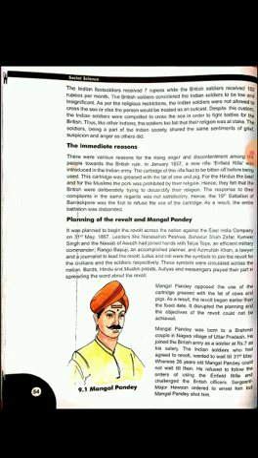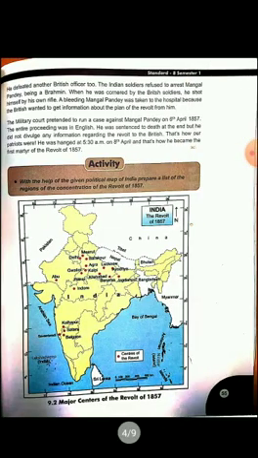There was an arrest order given by Major Hewson, but Mangal Pandey shot him. He defeated another Britisher too.